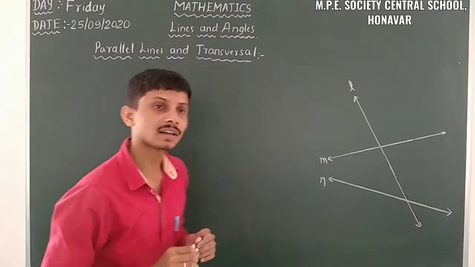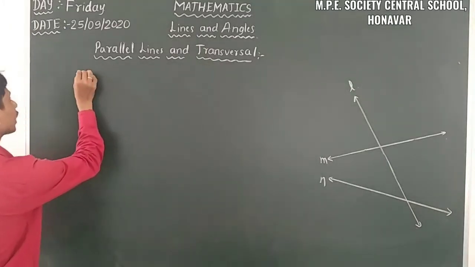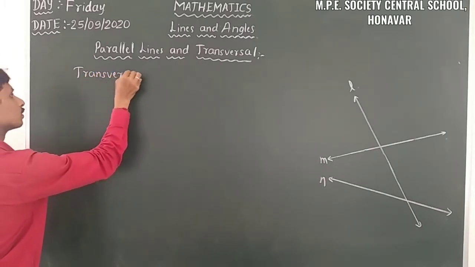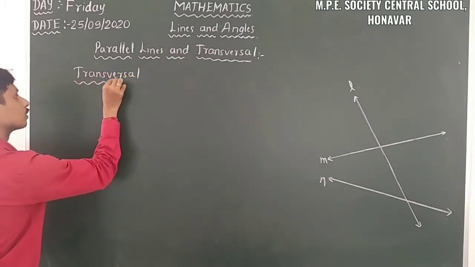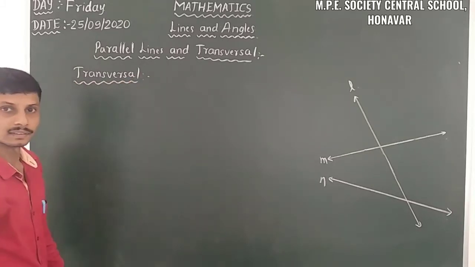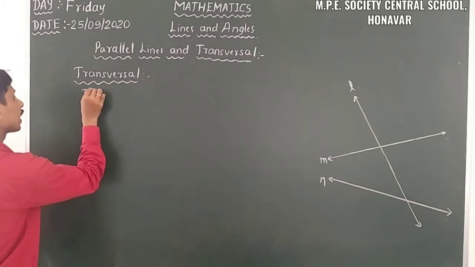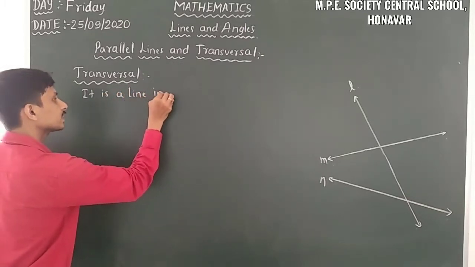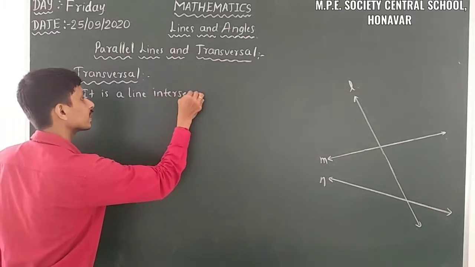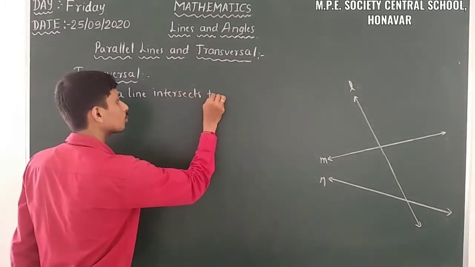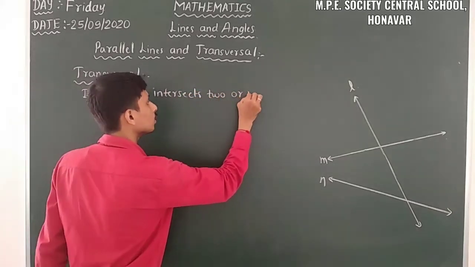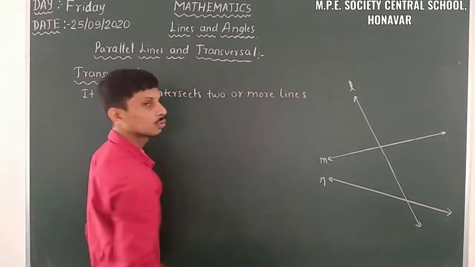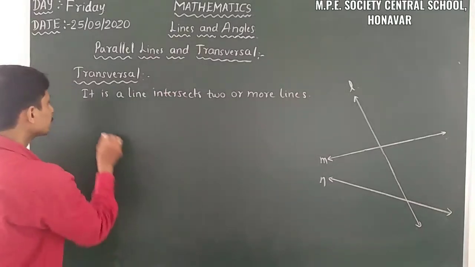So let us take the transversal. A transversal is a line that intersects two or more lines at different points.